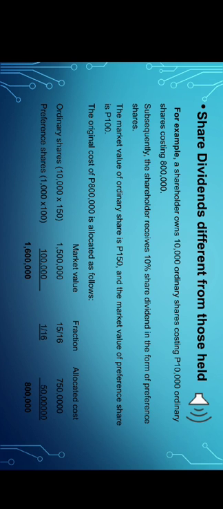To get the allocated cost, the fraction 15 divided by 16 multiplied by 800,000 equals 750,000, and for the preference shares, 1 divided by 16 multiplied by 800,000 equals 50,000. Then to record the receipt of preference shares as a share dividend on the ordinary share investment, debit investment in preference shares, which is 50,000, and credit investment in ordinary shares, which is 50,000.